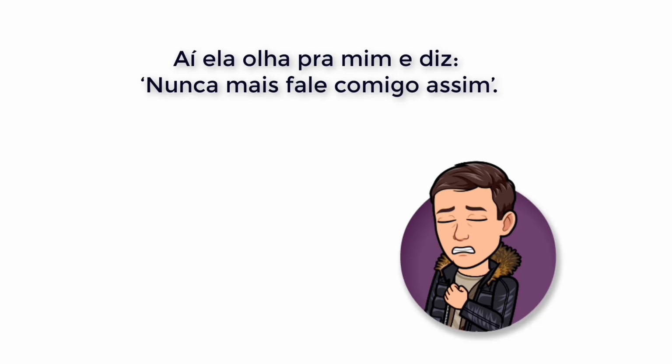Now sometimes we actually use the presente, the present tense, when talking about the past. And we do that in order to add a more dramatic tone to the narrative, just like we sometimes do in English. For example, aí ela olha para mim e diz, nunca mais fale comigo assim. Then she looks at me and says, never speak to me like that again. So here we're using the present tense just to add a little bit more drama. But of course, this could have been said by just using the preterite.